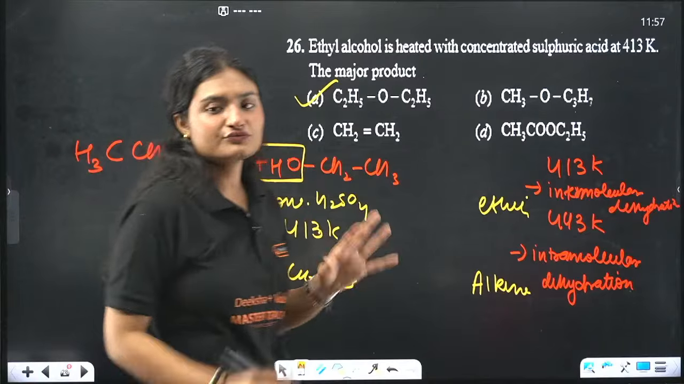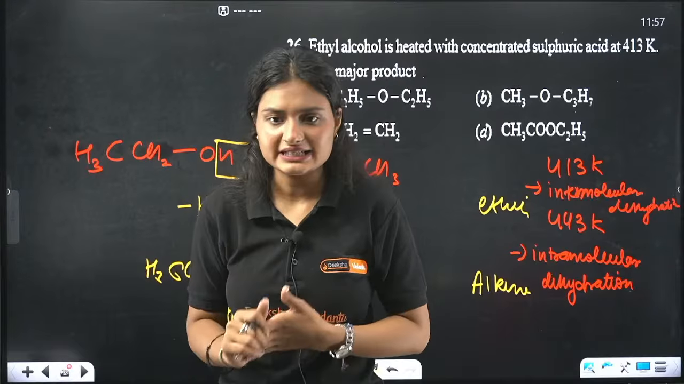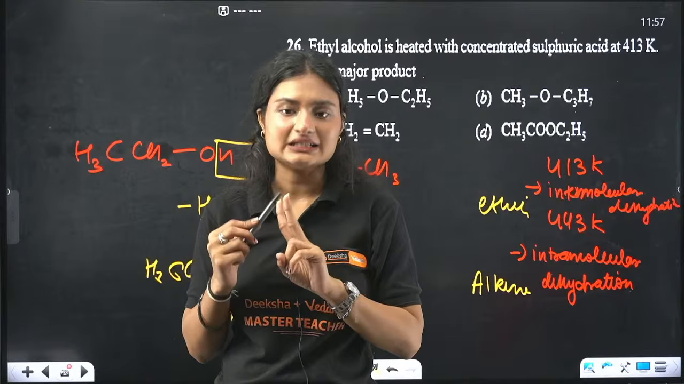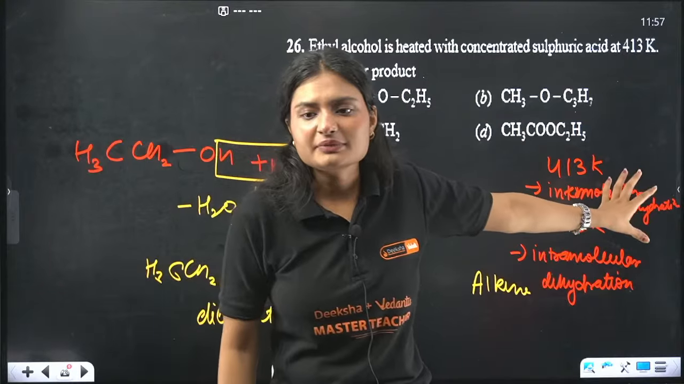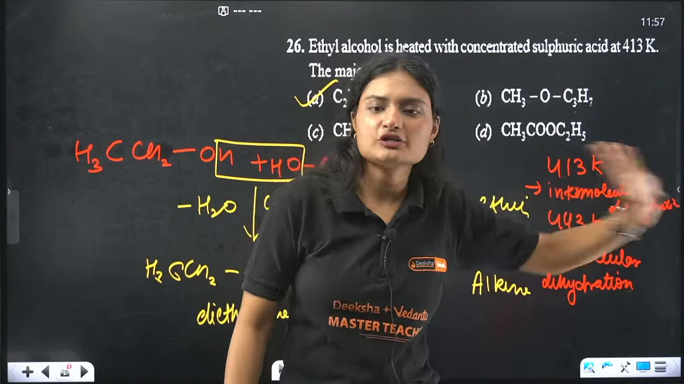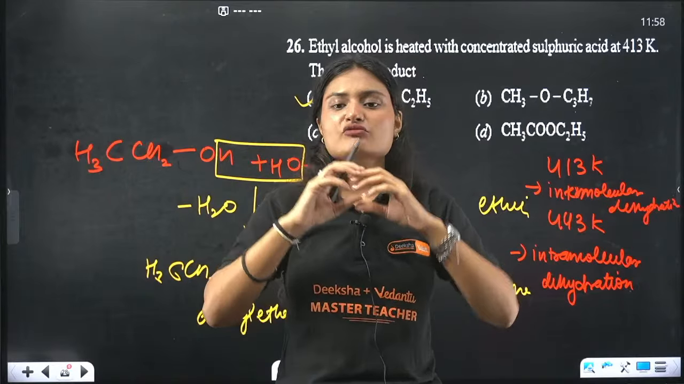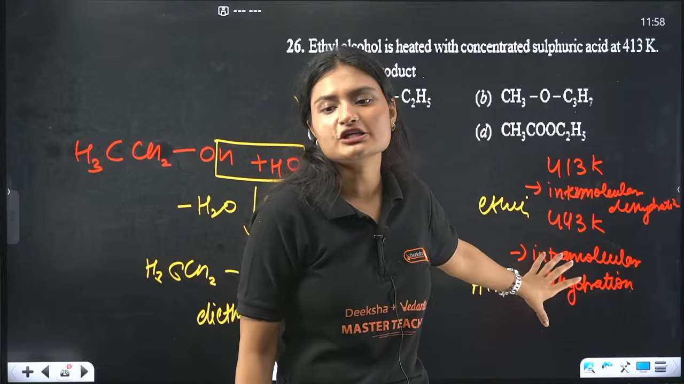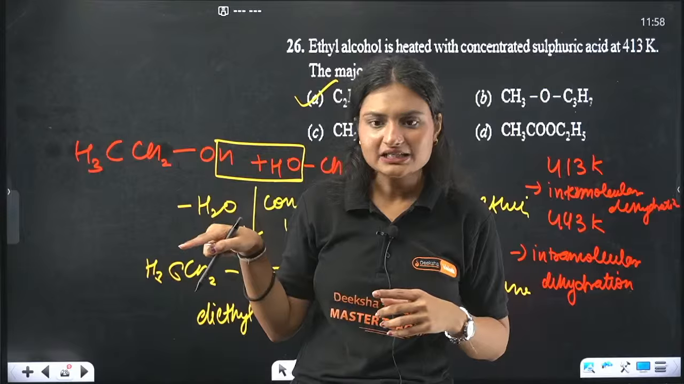So this question: ethyl alcohol is treated with concentrated sulfuric acid at 413 Kelvin. Remember, two temperatures are there whenever we are dealing with acids and alcohols: 413 Kelvin and 443 Kelvin. At 413 Kelvin, intermolecular dehydration happens. That means two molecules are there, and from those two molecules, one water molecule is lost, okay? At 443 Kelvin, intramolecular dehydration happens. That means within the same molecule, one water molecule is getting lost, okay?